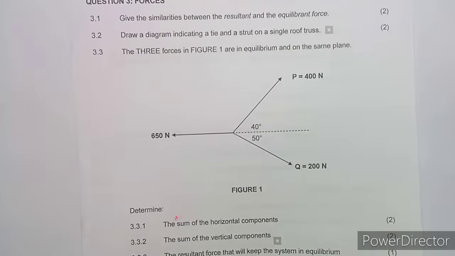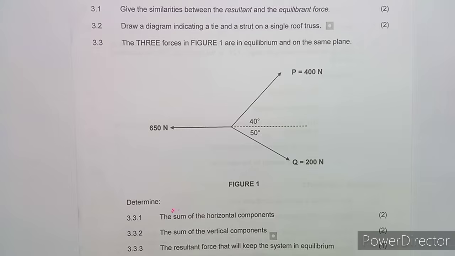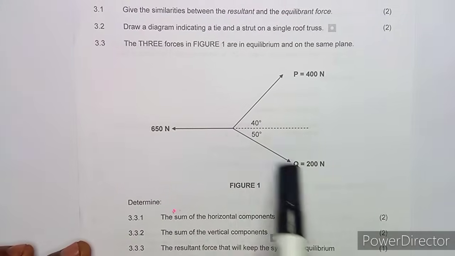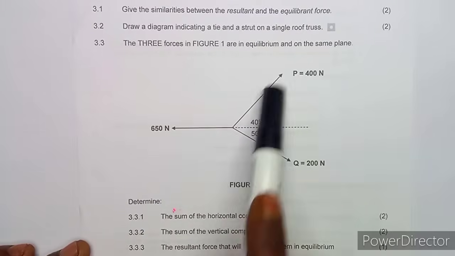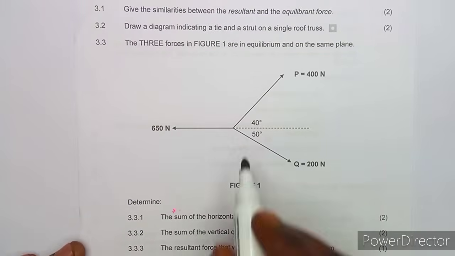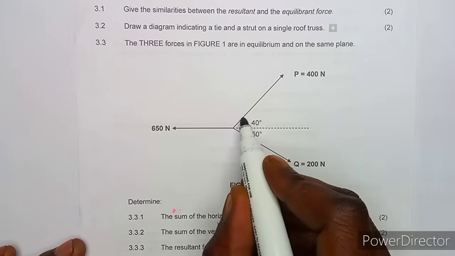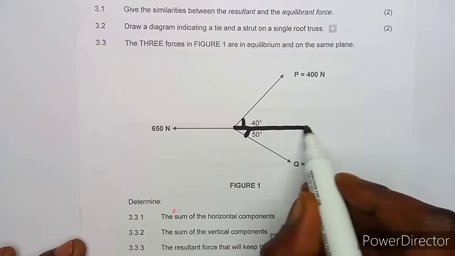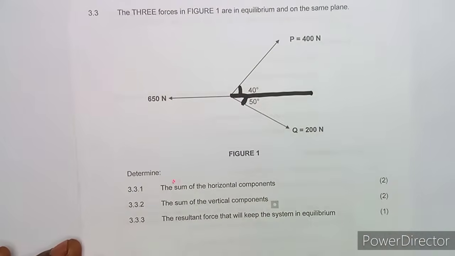I think these guys, especially those who are doing building science here, know most about this. They work with this a lot. The three forces in fig 1 are in equilibrium and on the same plane. As you can see from the diagram, everything is clear. There is nothing that we can change. All the forces are taken from the point. And also the angle, this is 50 degrees from the horizontal line. So everything is pretty clear there.